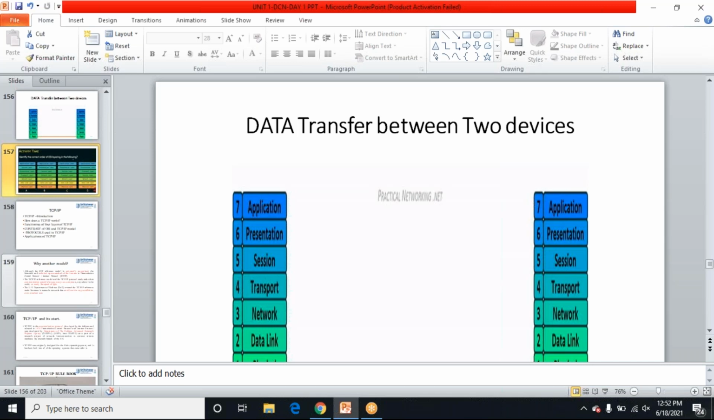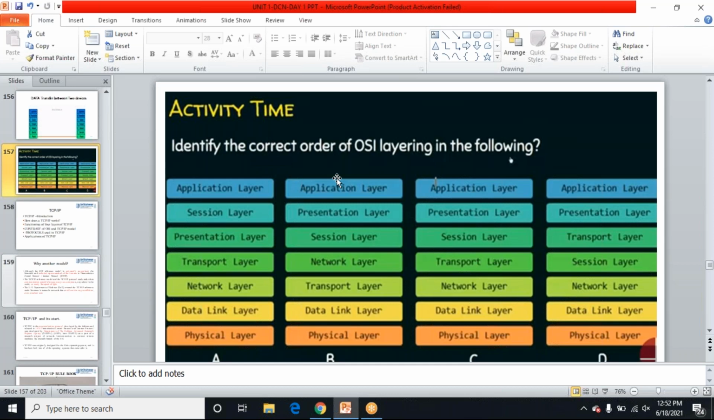Yes, this is the activity. Can anyone say what is the option for it? Identify the correct order of OSI layers. A, B, C, D, we have four options. Which option is correct? C: application, presentation, session, transport, network, data link. Very good. C. What is the fourth layer? Transport layer. Very good.